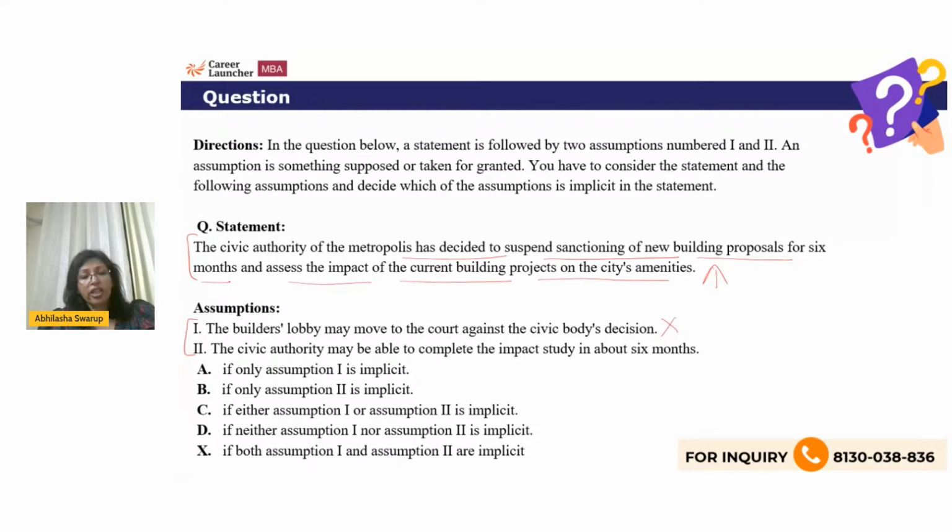The civic authority may be able to complete the impact study in about 6 months. Let's negate this. The civic authority may not be able to complete the impact study in about 6 months. So then there is a problem. The question itself fails, right? Because they have said stop it for 6 months and do the impact study. So therefore, the second one is a valid answer. Okay. So your answer will be if only assumption 2 is implicit.